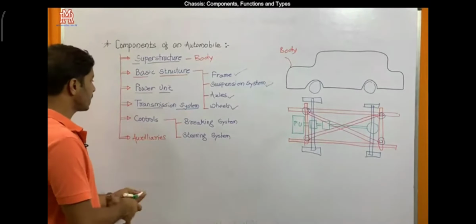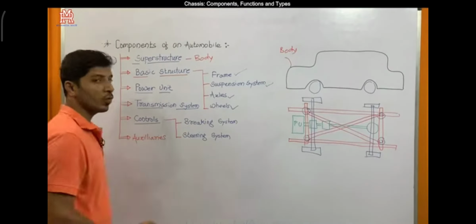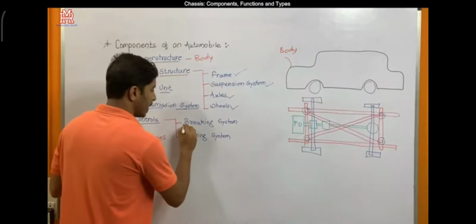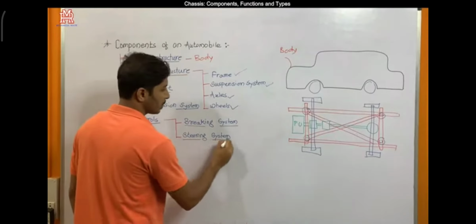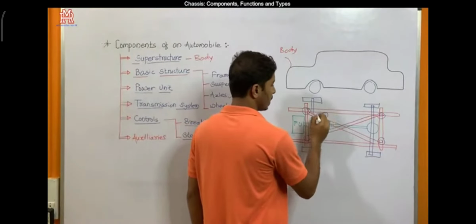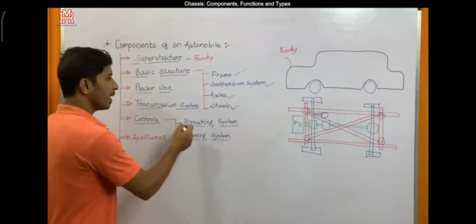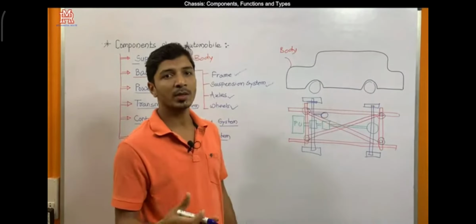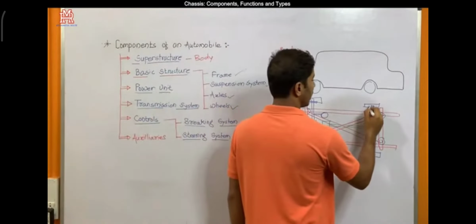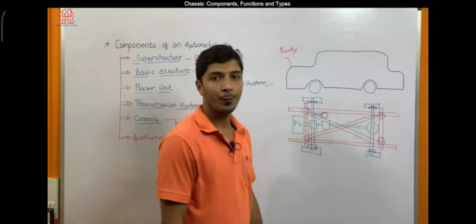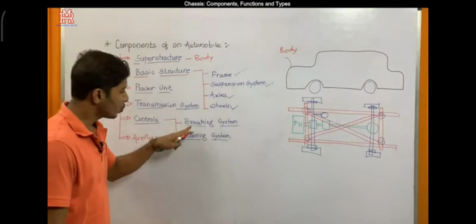And now the next part is controls. Two more systems need to be clubbed with the automobile vehicle. First is the braking system and then the steering system. We may mount a braking system maybe here at this point. This is again attached to the chassis frame. For the braking system, we may go for a mechanical braking system, pneumatic braking system, or hydraulic braking system. If disc brakes or drum brakes are utilized, they may be mounted here in the vicinity of the wheels. So we need to mount these two systems on the chassis frame.